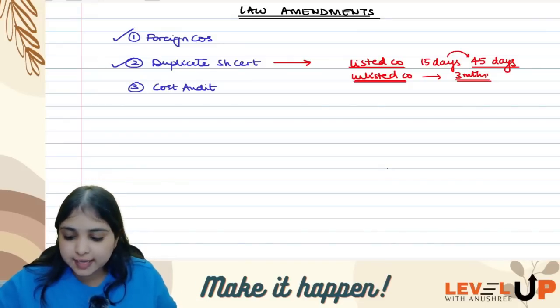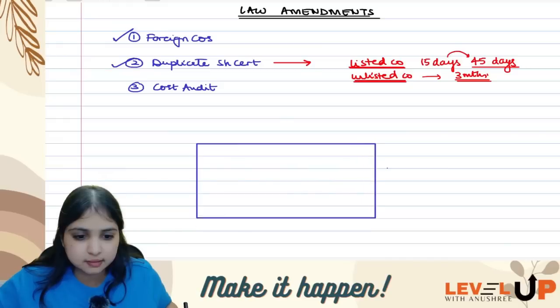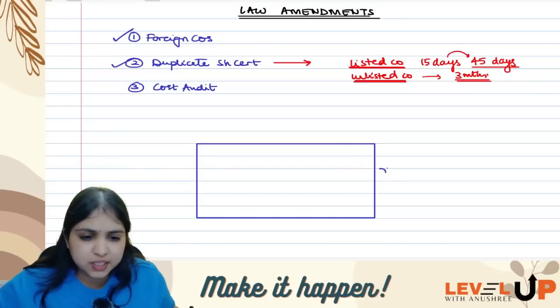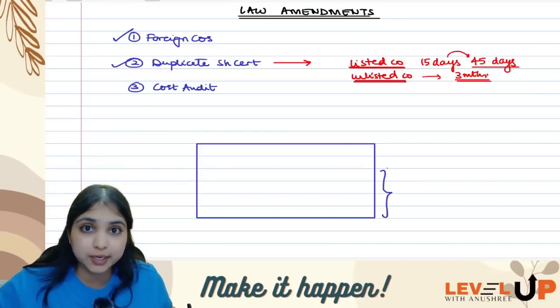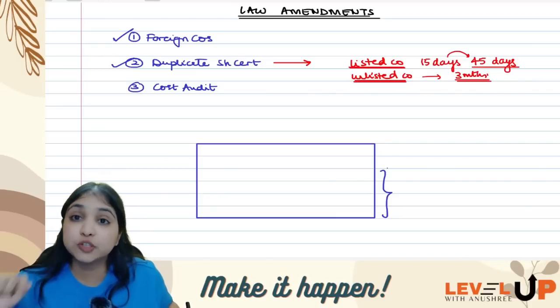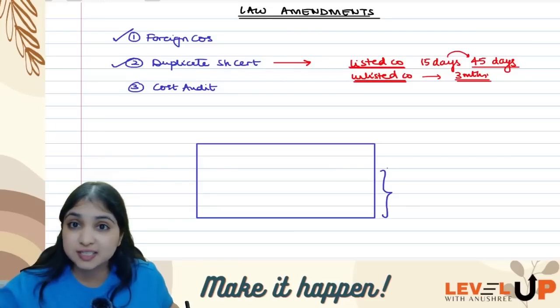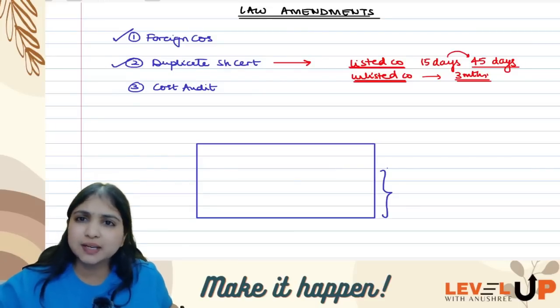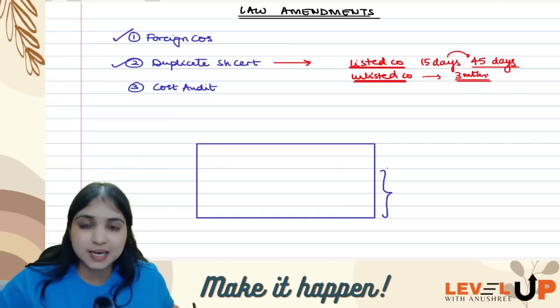So you have learned that, for example, let us say this is the total number of companies in our country. Now out of these companies, only for some companies we say that they have to maintain cost accounting records. Books of accounts definition in your accounts of companies chapter, books of accounts includes items of cost prescribed under section 148, but that's not for all companies. Cost accounting records have to be maintained only by some prescribed companies.